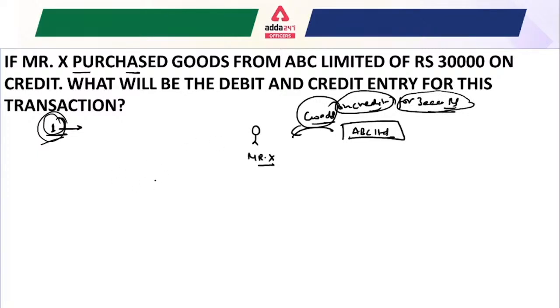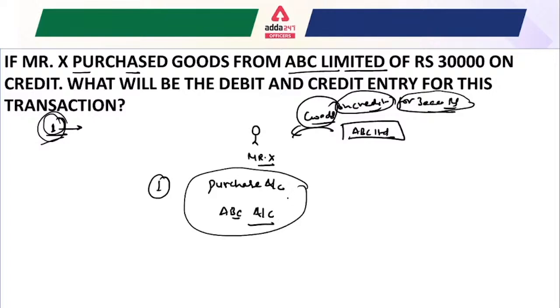So now we can easily recognize one account, that would be your purchase account, and another account, that will be your ABC Limited account. That means the company account. So we can also write that as ABC account. So that is the recognition step, how we can recognize. The second step you have to follow is that you have to categorize which account category each account belongs to.